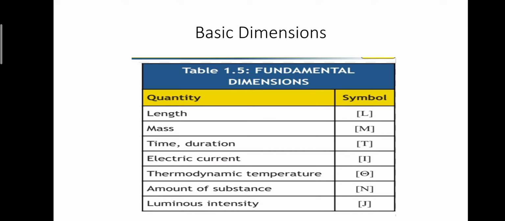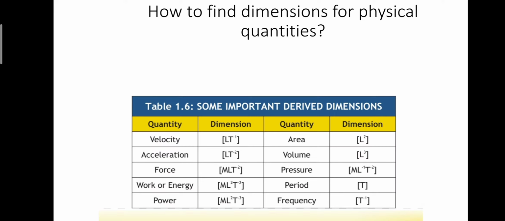Next, if any further dimensions have to be derived, for example for force or other derived quantities, then we will derive all those dimensions from these basic dimensions. For example, velocity. For velocity, the formula is basically d by t.